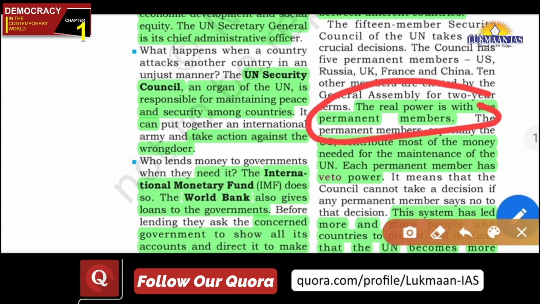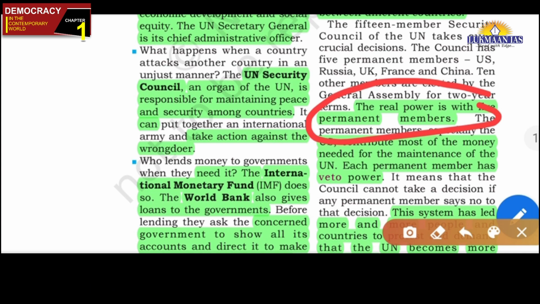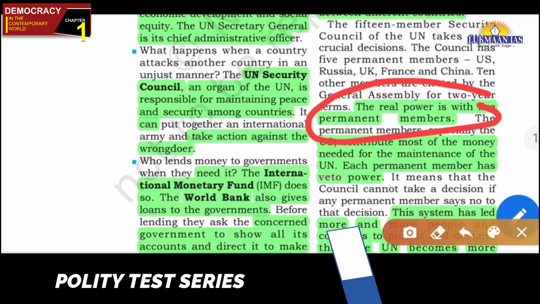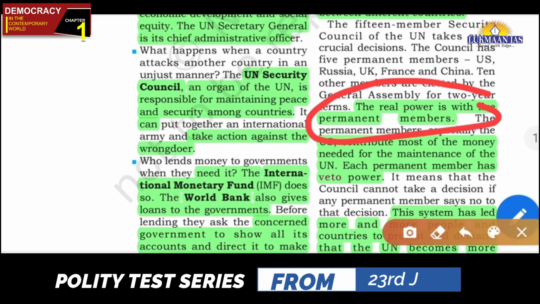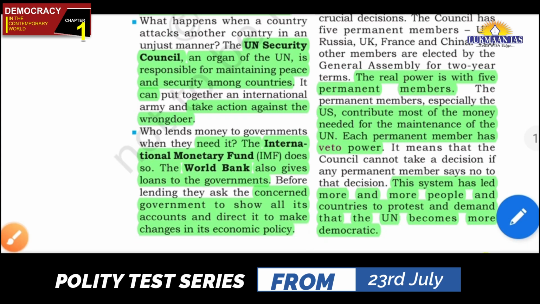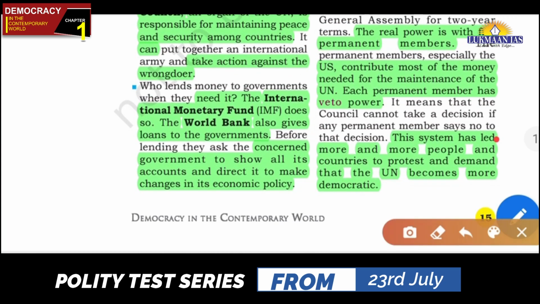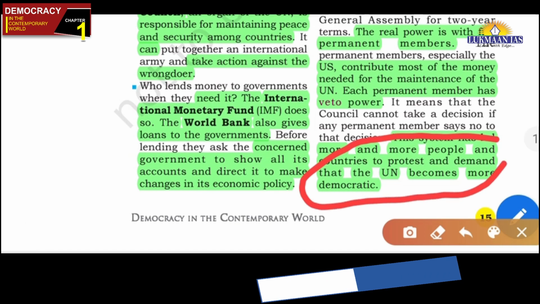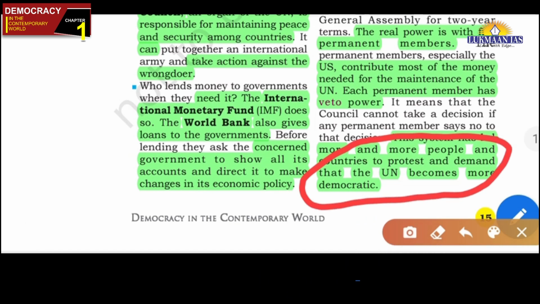Friends, this is a very important question for the written examination also. UNSC reform is often in the news, and this is very important. G4 countries are there, and in fact there is a demand that the UNSC should be made more democratic and representative. More democratic means that the decision making should involve those who are affected. They should have equal and free say.